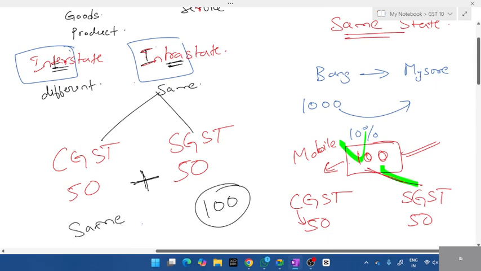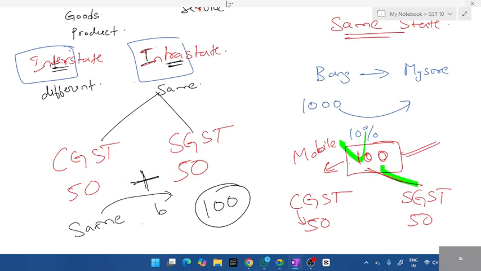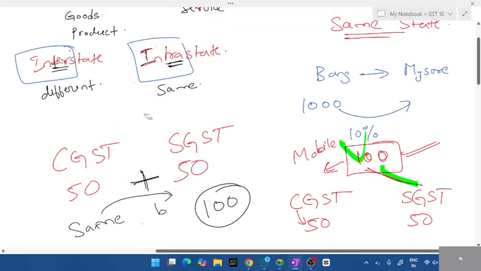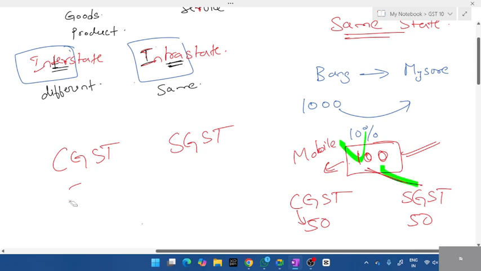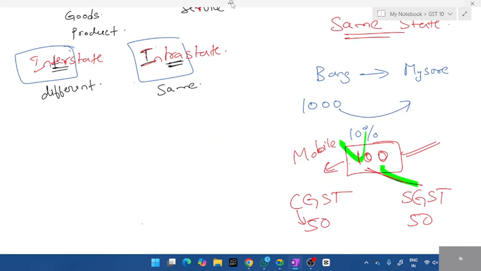Same state. Somebody would have made it in Mysore. They would have cut all the clothes, material, everything, in Mysore and sent it to Bangalore. And we have bought the goods. So everything happens within the state. So this concept is very important. You should know how to calculate both when interstate rate is given or when CGST, SGST is given. Fine. Next is percentage. From this, you should know how to calculate percentage questions.